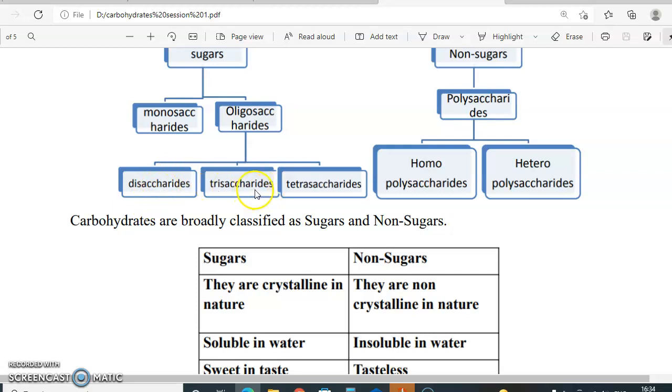Trisaccharides yield 3 monosaccharides. Tetrasaccharides yield 4 monosaccharides. And what do we mean by homopolysaccharides? Homo means same. It gives the same type of monomers or monosaccharides, whereas heteropolysaccharides give different types, 2 or more monosaccharides.